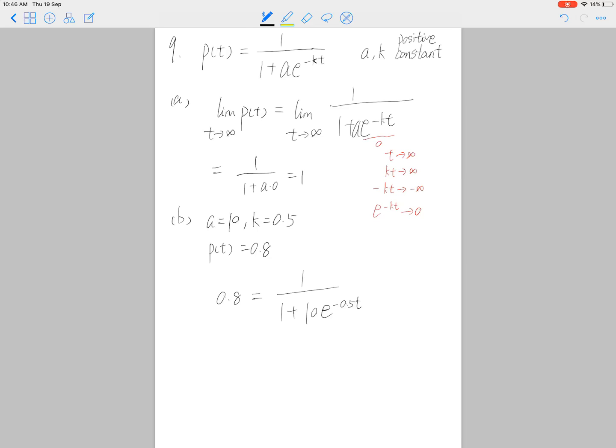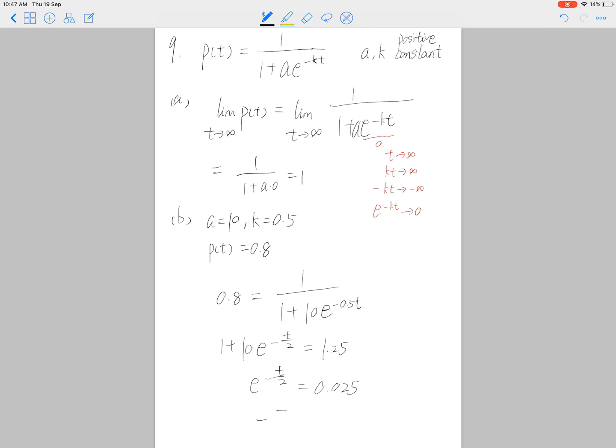So you just have to solve it. 1 plus 10 e to the power of negative half t is 1 over 0.8, right? So it's 5/4, so it's 1.25. So e to the power of negative t over 2 is 0.25 over 10, so it's 0.025.